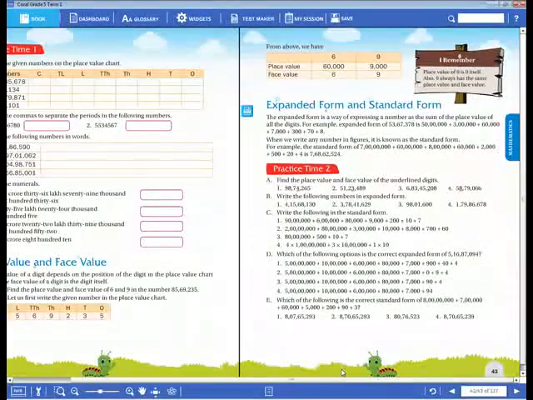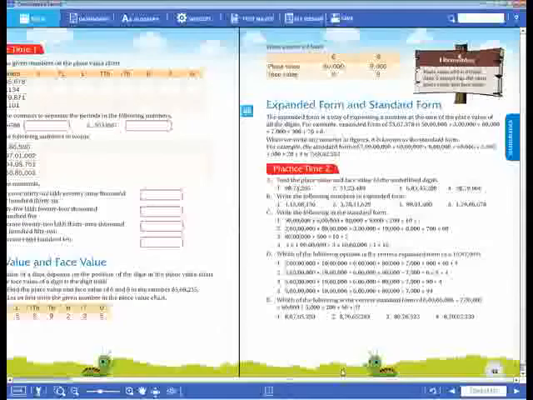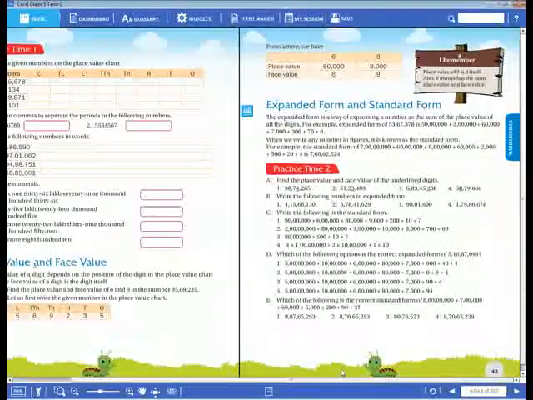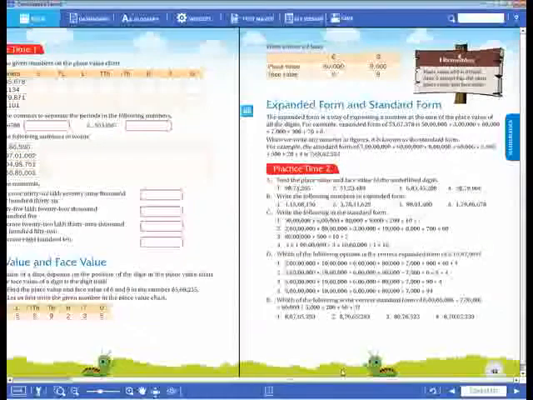Dear children, please note down in your notebook: the place value of a digit depends on the position of the digit in the place value chart.